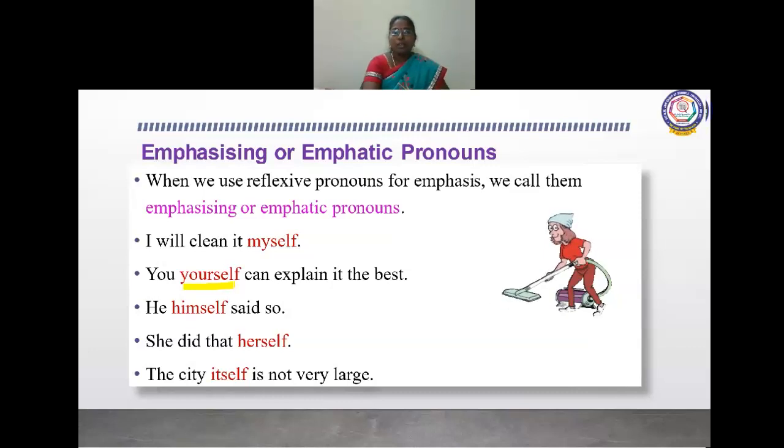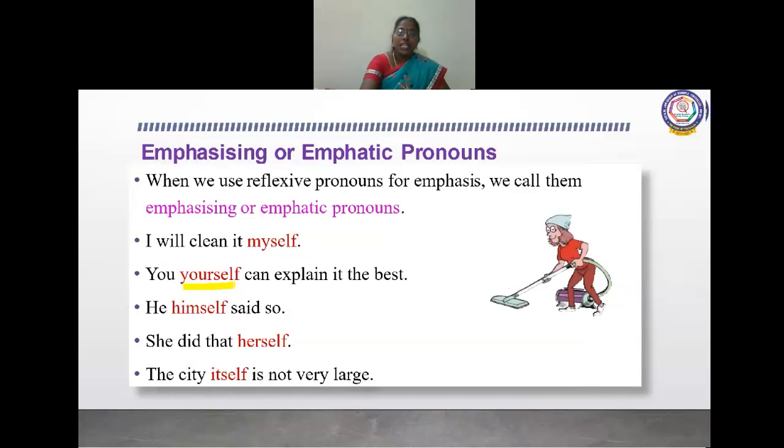If you remove the pronoun, it should give meaning. It should have a complete sense. Then it is an emphatic pronoun. If it does not give meaning, then it is a reflexive pronoun. Children, once again I'll tell you, if you have a doubt whether it is a reflexive pronoun or an emphasizing pronoun, you can check like this. If you remove that pronoun, it should give a sense. If it is not giving meaning, it is reflexive. If it gives meaning, then it is emphatic.